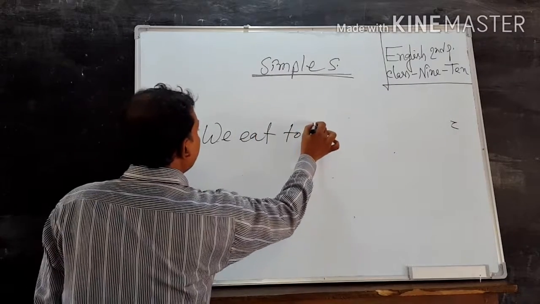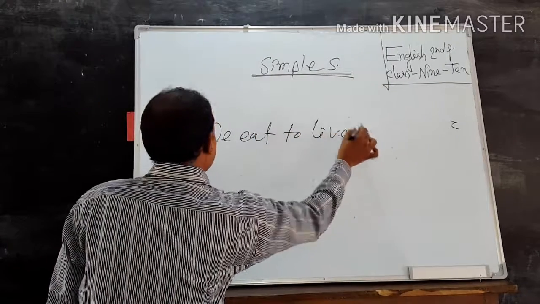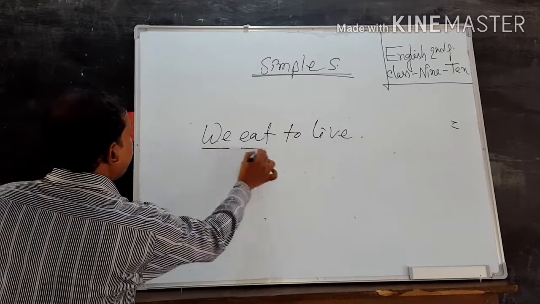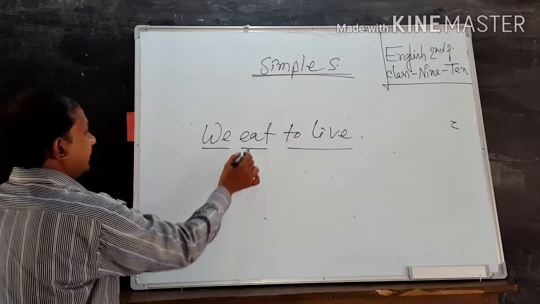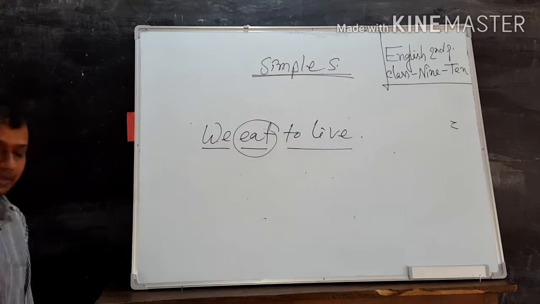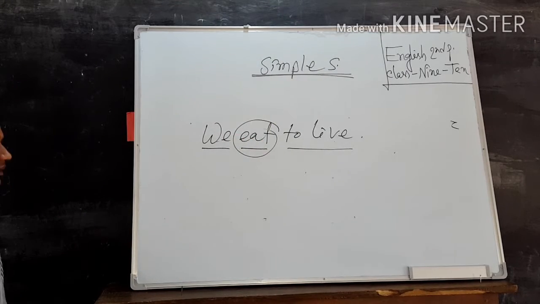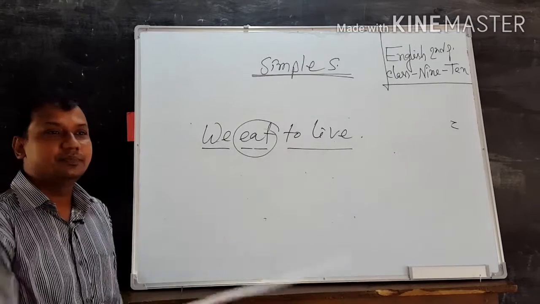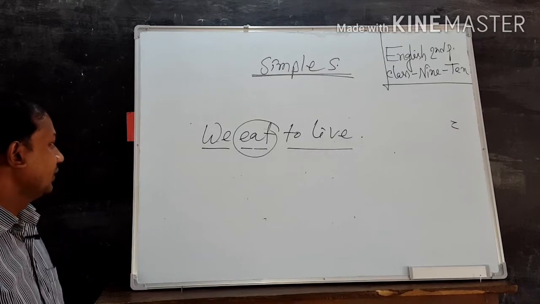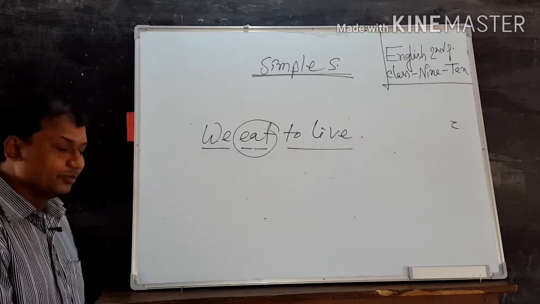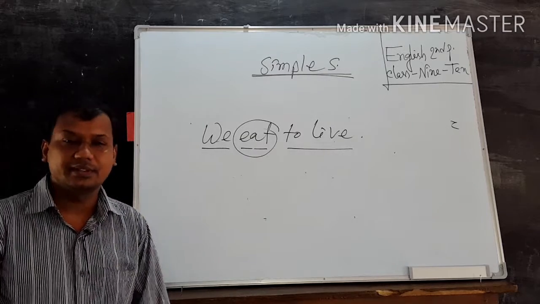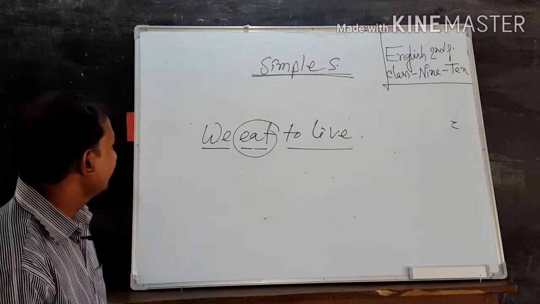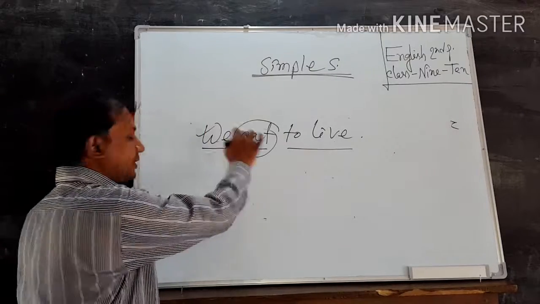We eat to live. Here, attention please. We eat to live. Here, eat, attention please, dear learners. Here, eat is a finite verb. To live, non-finite verb. So, it is simple sentence. In a simple sentence, there is no conjunction. So, dear learners, it is simple sentence.